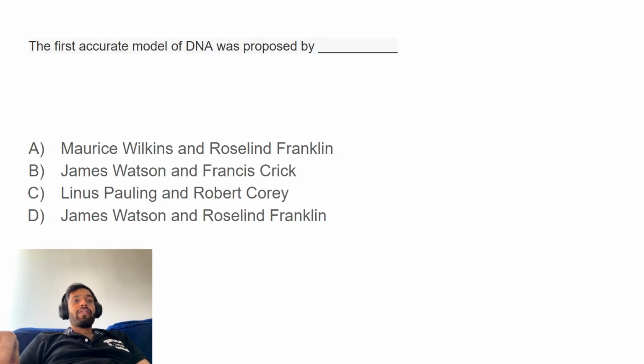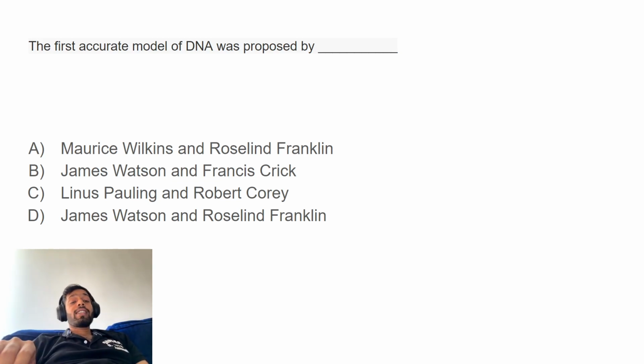Okay, so the first accurate model of DNA was proposed by whom? Maurice Wilkins and Rosalind Franklin, James Watson and Francis Crick, Linus Pauling and Robert Corey, or James Watson and Rosalind Franklin. So even though the first accurate model of DNA was proposed with the help of work from Rosalind Franklin and Maurice Wilkins, it was mostly proposed by James Watson and Francis Crick, right? And if you know enough biochemistry, you would recognize Linus Pauling and Robert Corey for their significant work in understanding protein structure and folding.